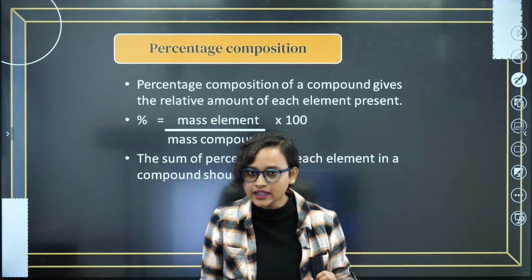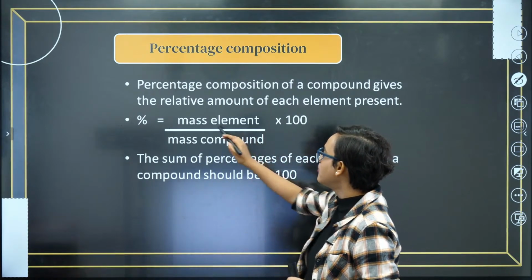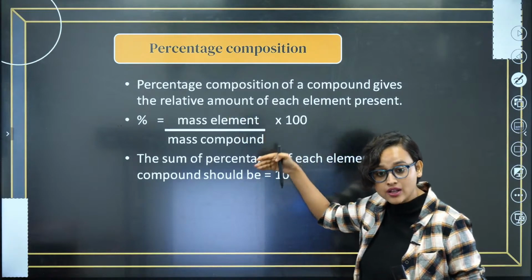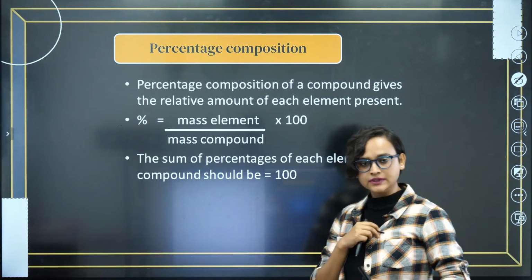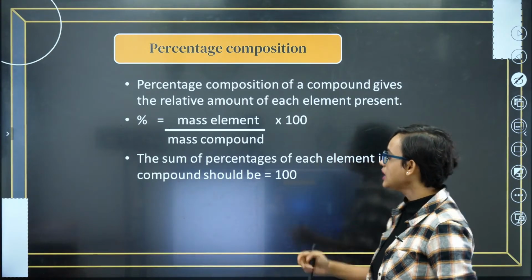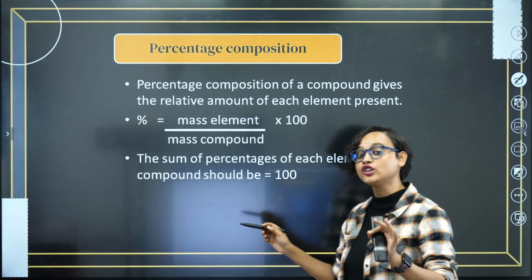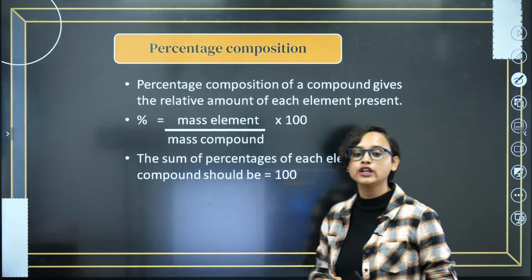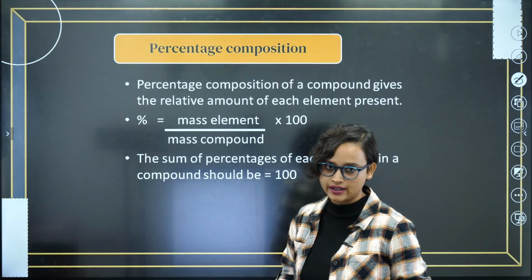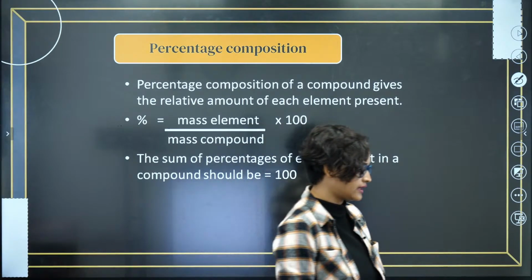And how do you find it out? All you have to do is mass of the element divided by mass of the compound multiplied with 100. And believe it or not, the sum of the percentages of each element in a compound should be equal to 100.